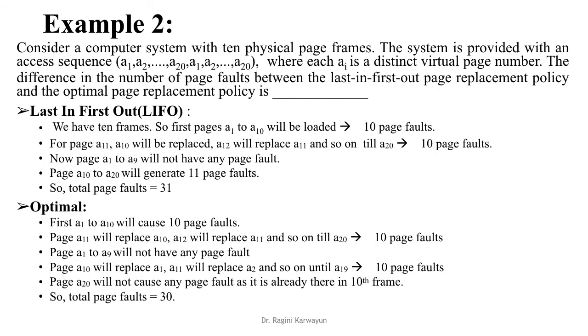Now a second question. Consider a computer system with 10 physical page frames. You have 10 frames. The system is provided with the access sequence of A1 to A20, and then again A1 to A20 pages are referred, where each Ai is a distinct virtual page number. So suppose 1 to 10, then 1 to 10 are referred again, so here 1 to 20 and then again 1 to 20. The difference in the number of page faults between the last in first out page replacement policy and the optimal page replacement policy.